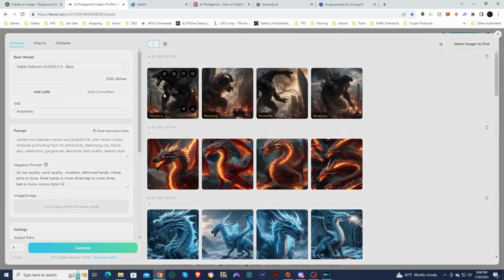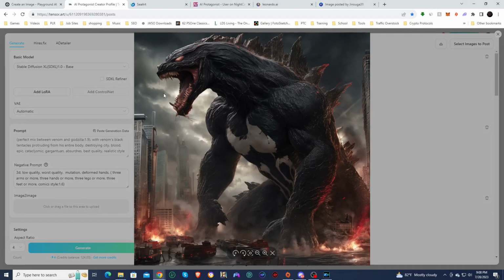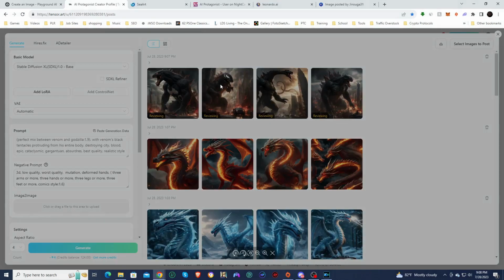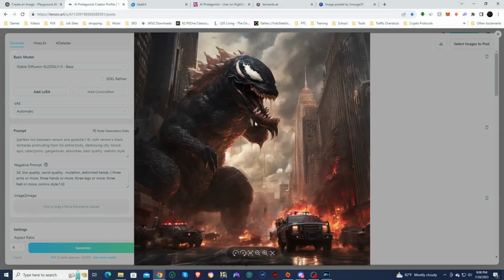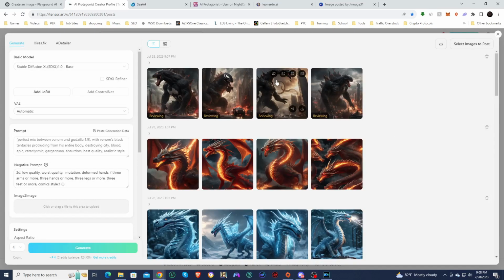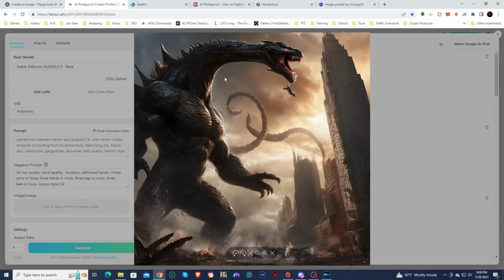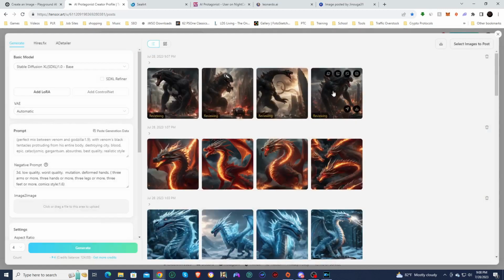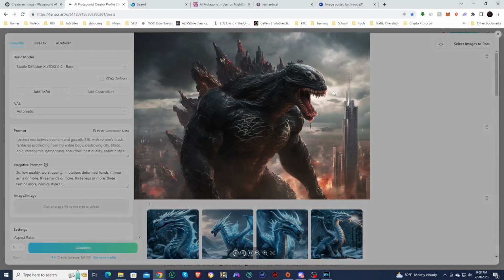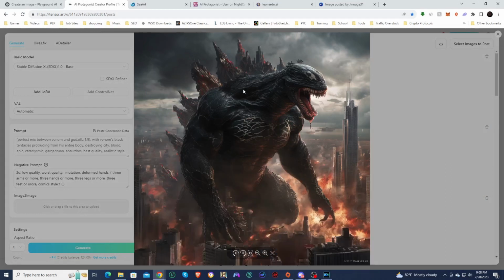And here are the images created. And man, look at that. That is beautiful. That's a thing of beauty right there. That is just awesome. Let's check out this next one. Oh, these look so good. So really good. I mean, with the people, the fire and stuff, yeah, that looks kind of blurry. But the actual subject, the Venomzilla, looks great in all of these. Just really nice looking. Man, look at that. These are great images. I'm loving this so far.